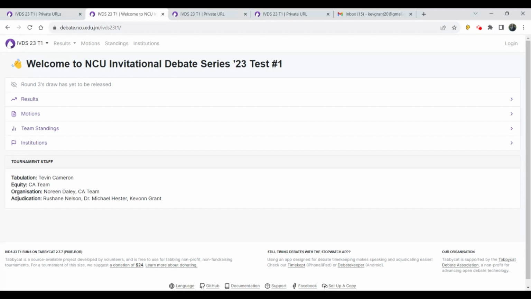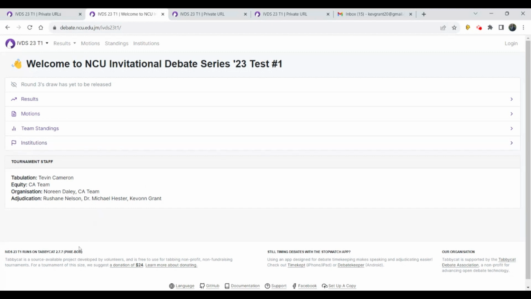The landing page shows you a number of things that the organizers of the event will make public, including results of matches, which can be found here, motions for those matches, team standings and rankings throughout the competition and at the end of the competition, as well as the participating institutions.